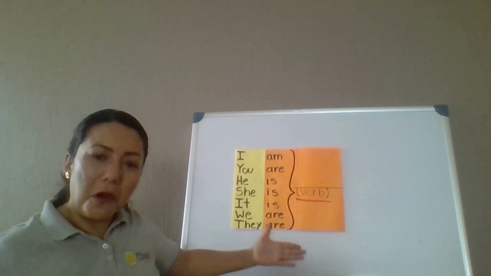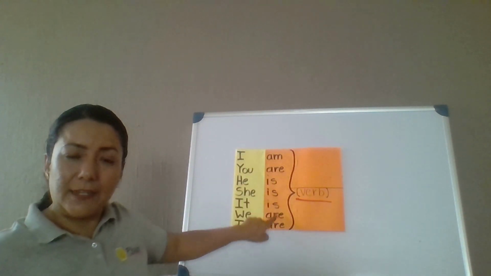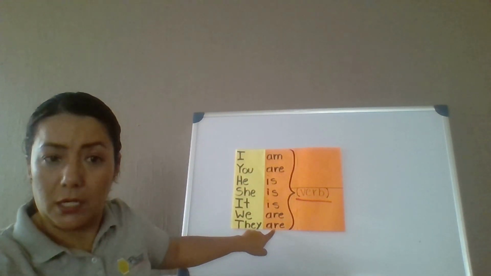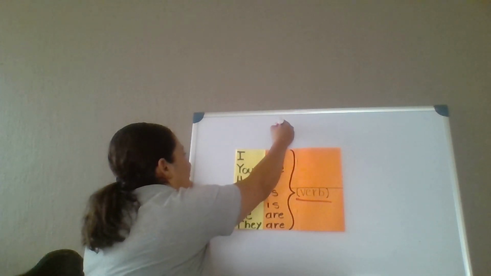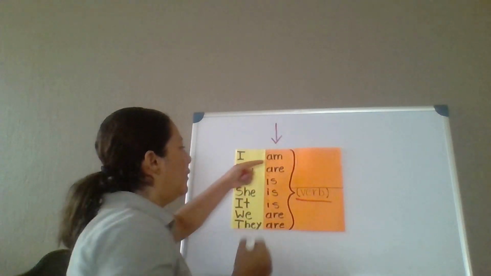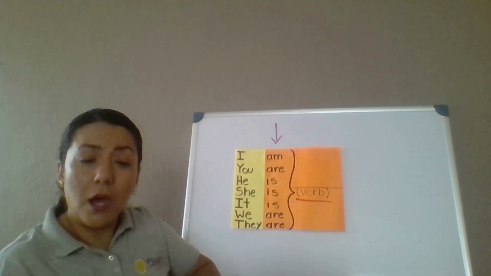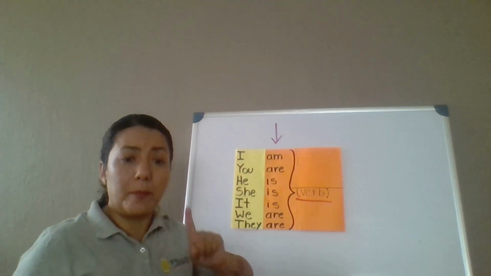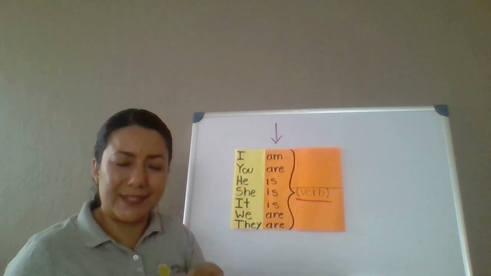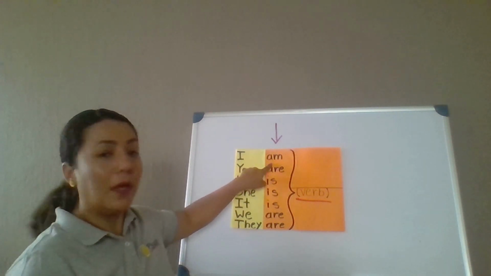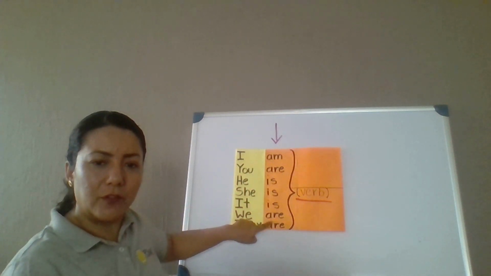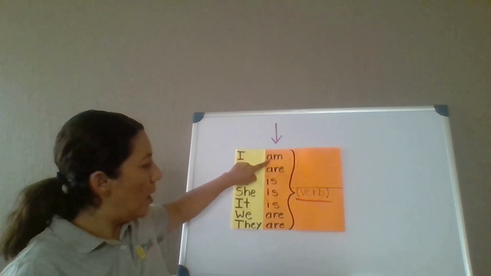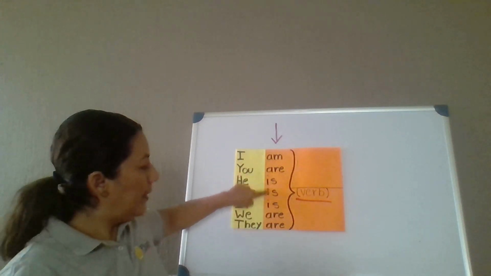in this chart, I listed the verb to be. This right here is the three different forms of the verb to be in present. Am, are, is. Here's are again. So it's am, are, is.